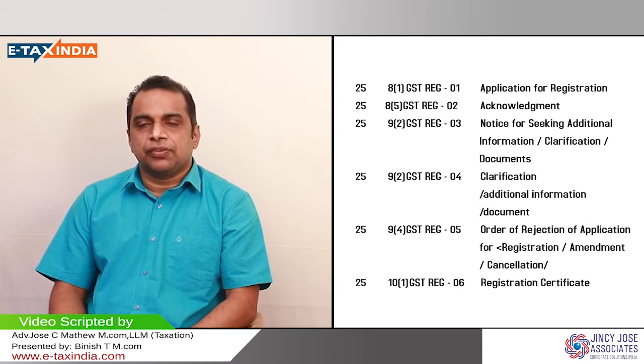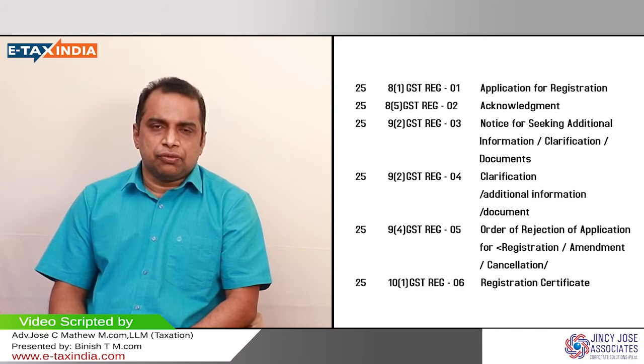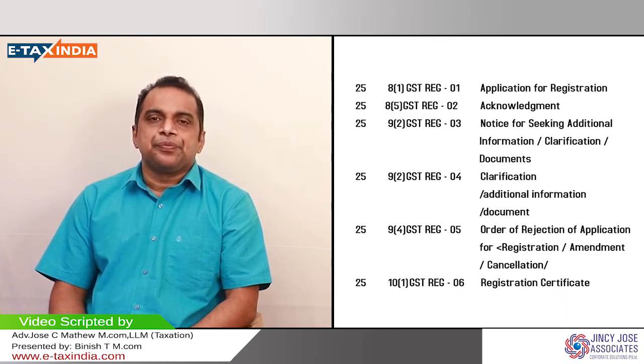So let's take the case of a regular taxable person, and if you are going to file an application for registration as a regular taxable person, you are verifying your email ID and telephone number, the mobile number with the one-time password, then CBDT database verification of your PAN card details, then you will get a TRN, temporary reference number. So with that TRN, you have to go to the Part B of the application.